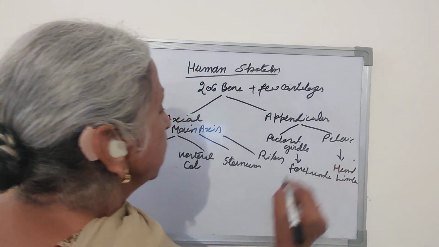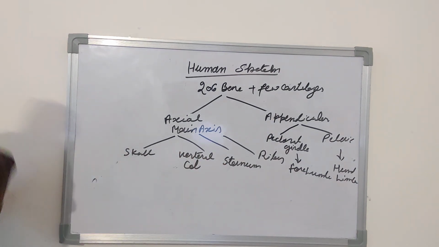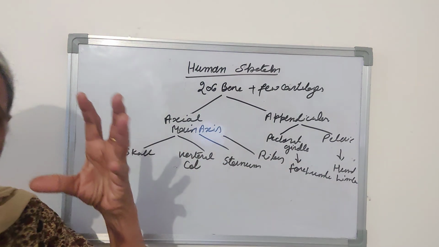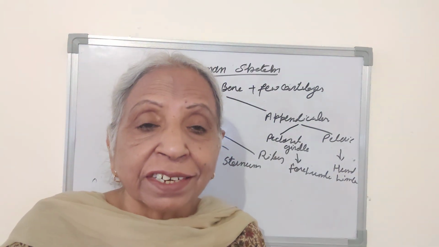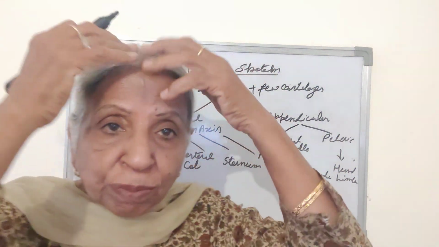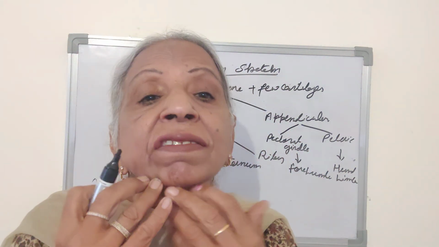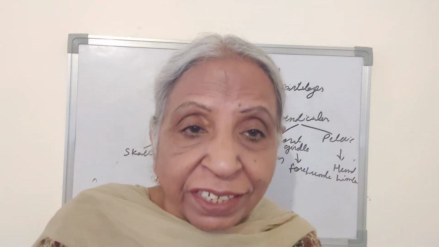First, we'll describe the axial skeleton. I told you it has four parts. It forms the main axis of the body. Skull: this head region along with the face is called the skull. This entire bony portion, the bones present in the head and in the face, down to this point, are the skull.